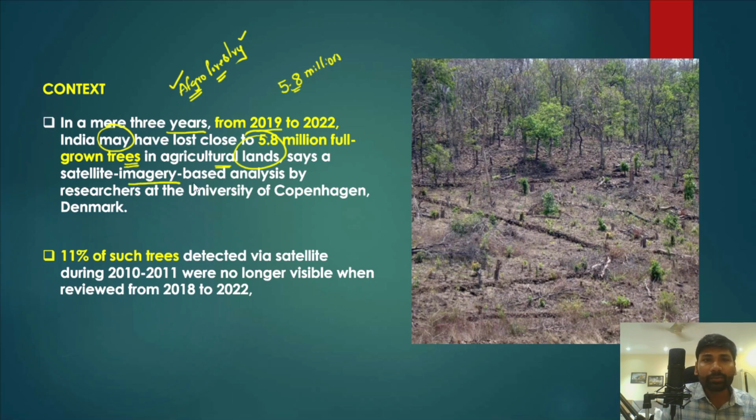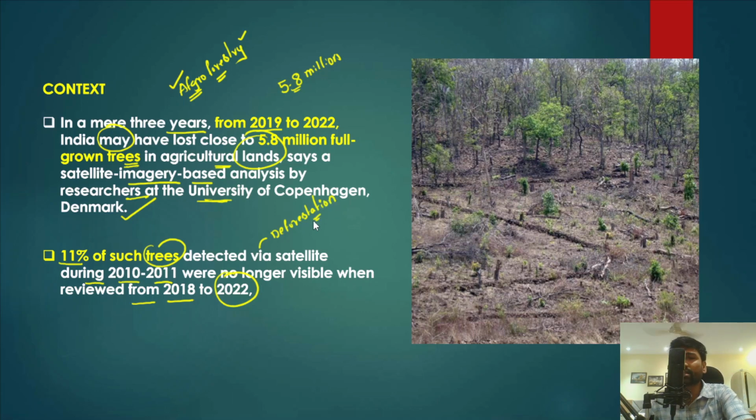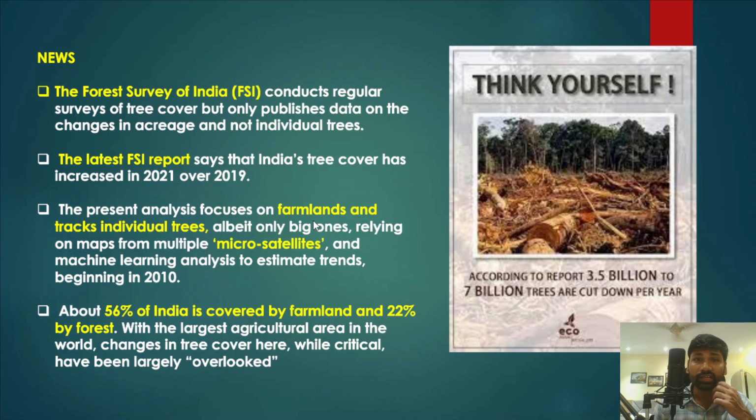and this is as per the satellite imagery based analysis by researchers at the University of Copenhagen, Denmark. And in fact, the very same research shows us that 11% of such trees detected via satellite during 2010 and 2011 were no longer visible when reviewed in 2018 and 2022. So this indicates that deforestation in India has been taking place at a much faster pace, and that is a cause of concern for us, especially for a country like India.